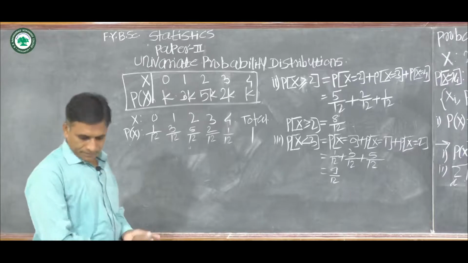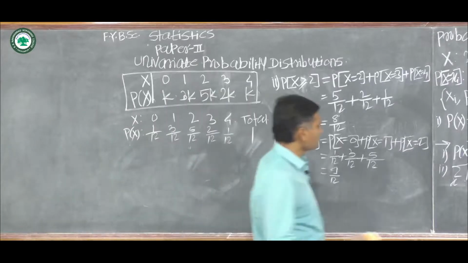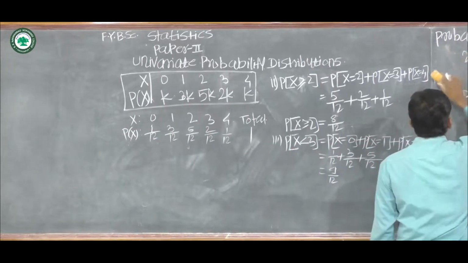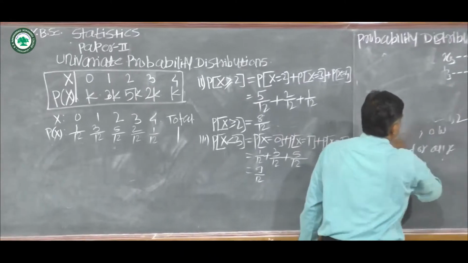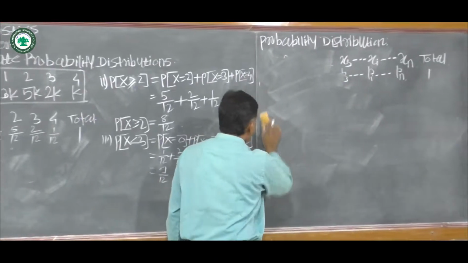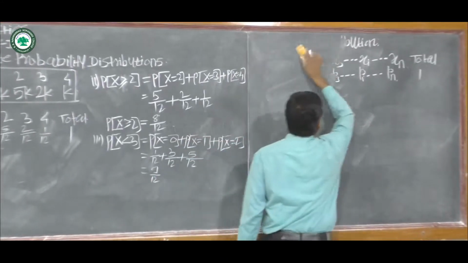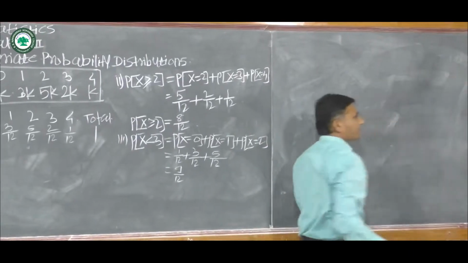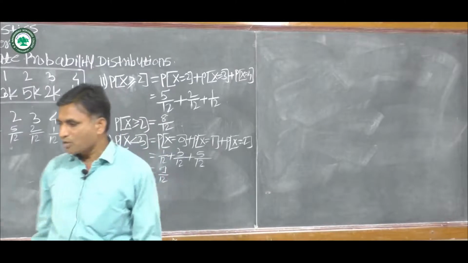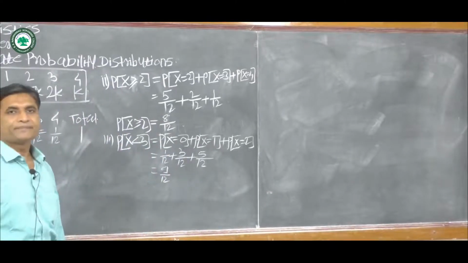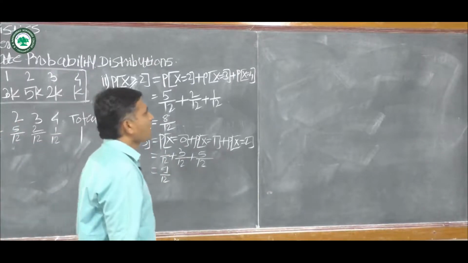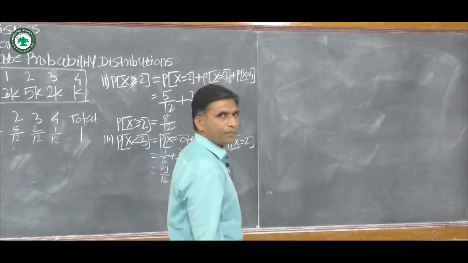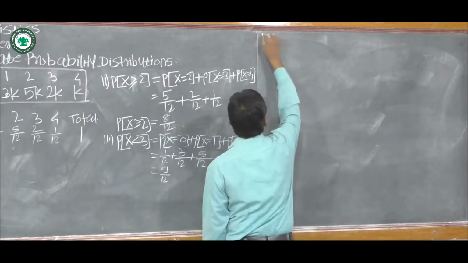Now we see one more example on this. Suppose an unbiased die is rolled and the number on the uppermost face of the die is noted. Find the probability distribution. See example.